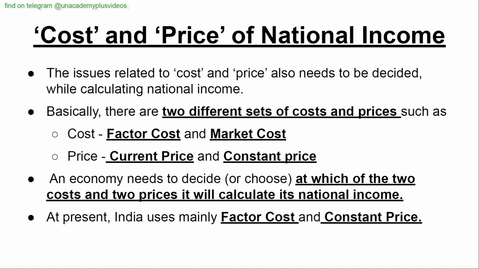Basically, there are two different sets of cost and prices, such as cost: factor cost and market cost; and price: current price and constant price. An economy needs to decide or choose at which of the two costs and two prices it will calculate its national income. At present, India uses mainly factor cost and constant price.